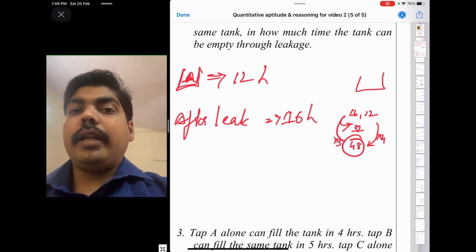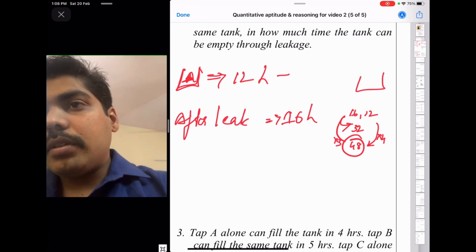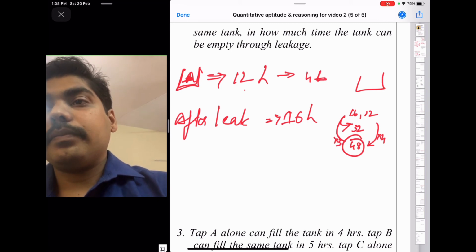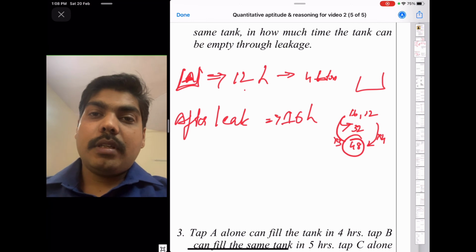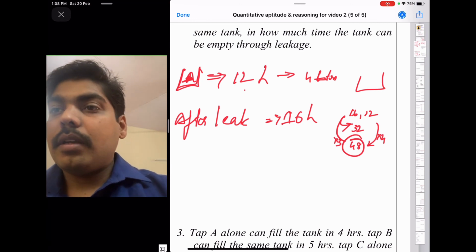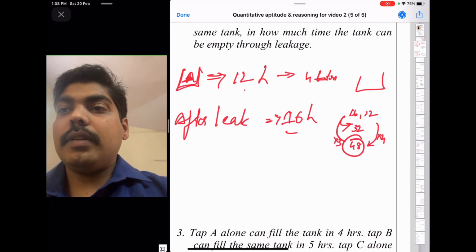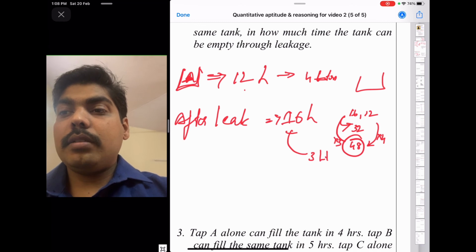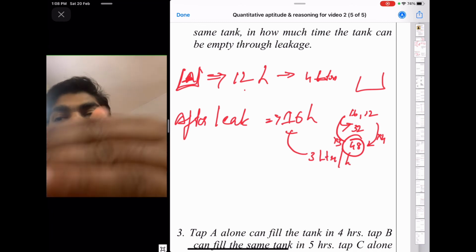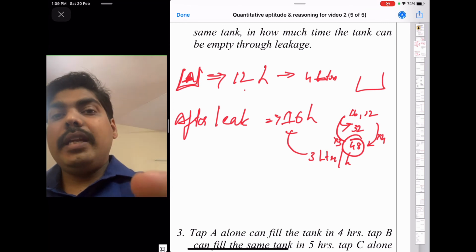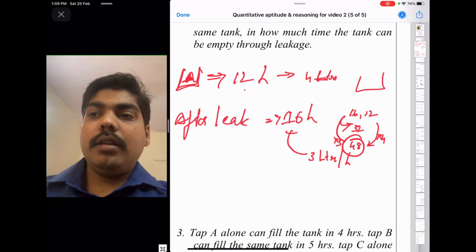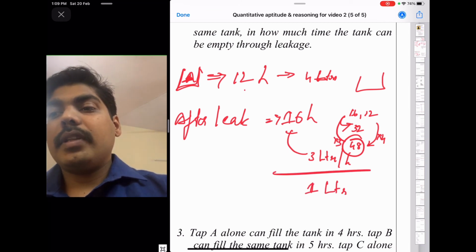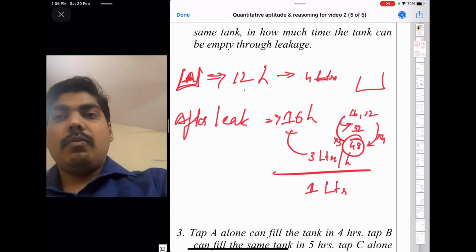Then while filling the tank, what was its speed? 12 fours are 48, so 4 liters per hour was the speed at which the tank was filled. Now after leakage it is taking 16 hours. That means 16 threes are 48, so 3 liters per hour. So after leakage it is filling only 3 liters. Before leakage 4 liters, after leakage 3 liters. That means 1 liter is the leakage. Understood?